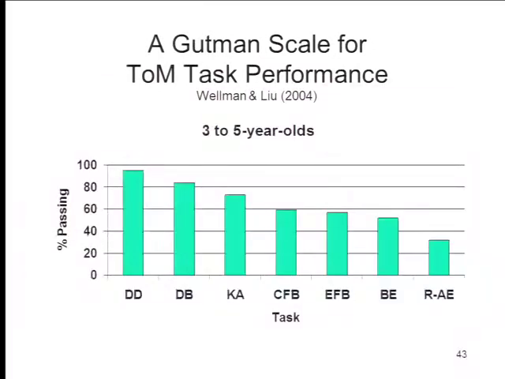3 to 5-year-olds are very likely to pass, say, the diverse desires test and the diverse beliefs test, but they are relatively unlikely to pass tests about emotion. So what you've got is what the psychometricians call a Guttman scale. A Guttman scale means if you pass one test, you're going to pass other tests, and these constitute a kind of Guttman alignment here, so that if you pass diverse desires, you're not necessarily going to pass diverse beliefs, but if you pass diverse beliefs, you will pass diverse desires. If you pass diverse desires, you might not pass the test of real versus apparent emotion, but if you pass this one, you're going to pass all the others.